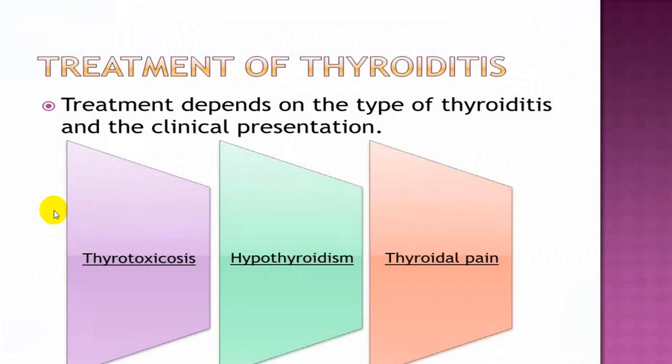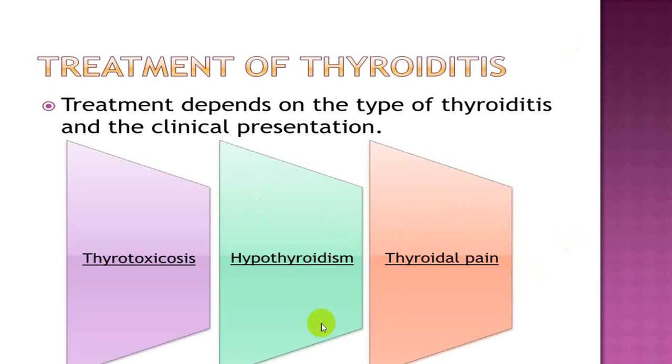During thyrotoxicosis, by and large, treatment is not given. Even during the hypothyroid stage, by and large, treatment is not given. It is mainly symptomatic, with beta blockers. In hypothyroidism, you don't have to start levothyroxine as hormone replacement therapy. For thyroid pain, NSAIDs.